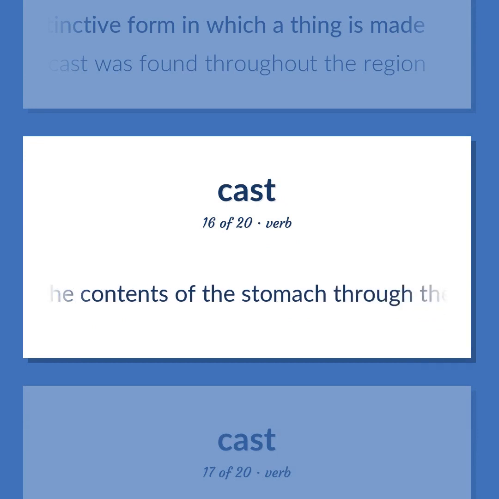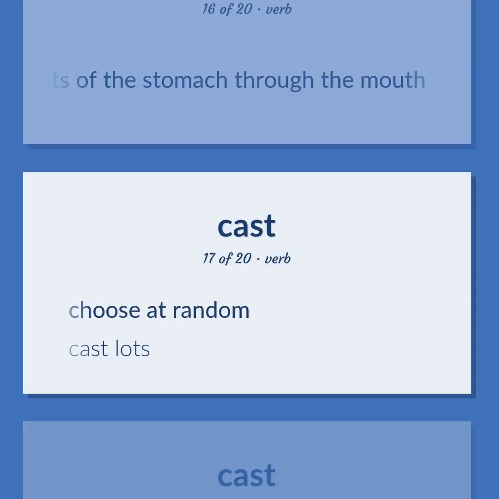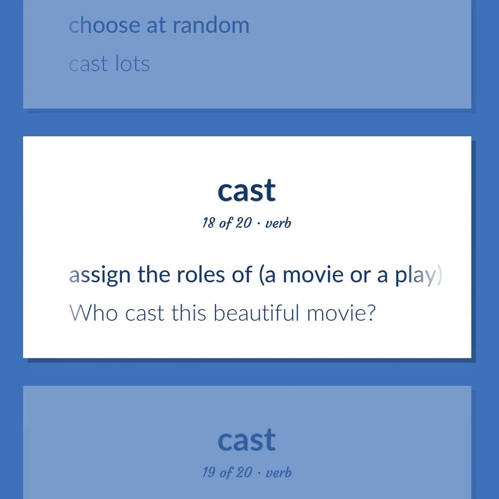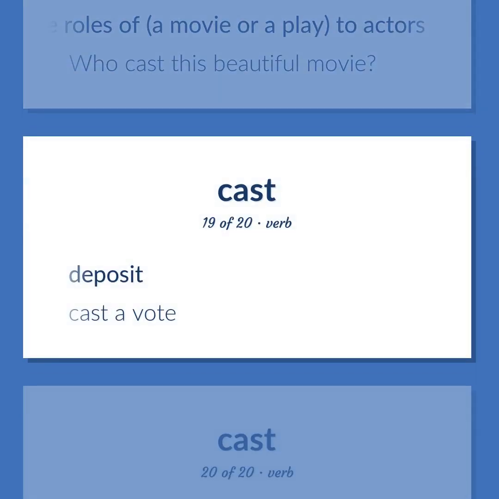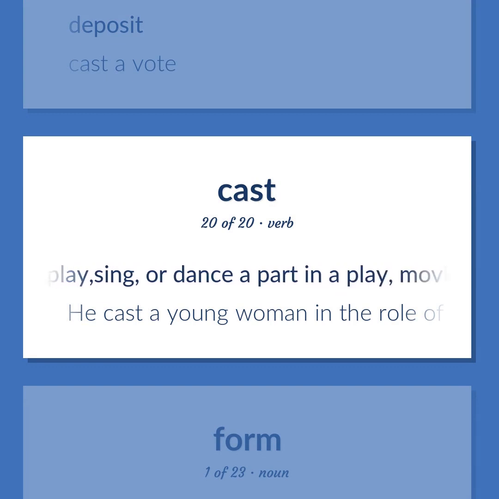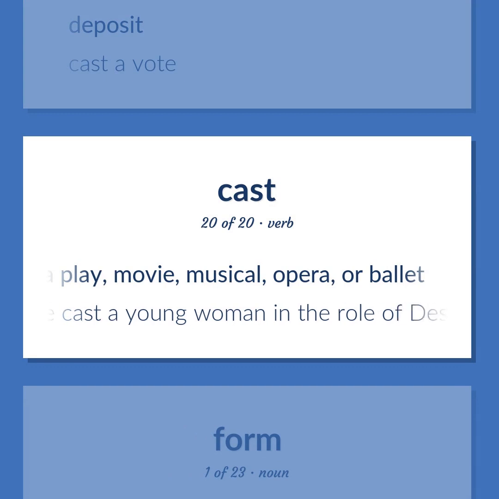Eject the contents of the stomach through the mouth. Choose at random. Cast lots. Assign the roles of a movie or a play to actors. Who cast this beautiful movie? Deposit. Cast a vote. Select to play, sing, or dance a part in a play, movie, musical, opera, or ballet. He cast a young woman in the role of Desdemona.